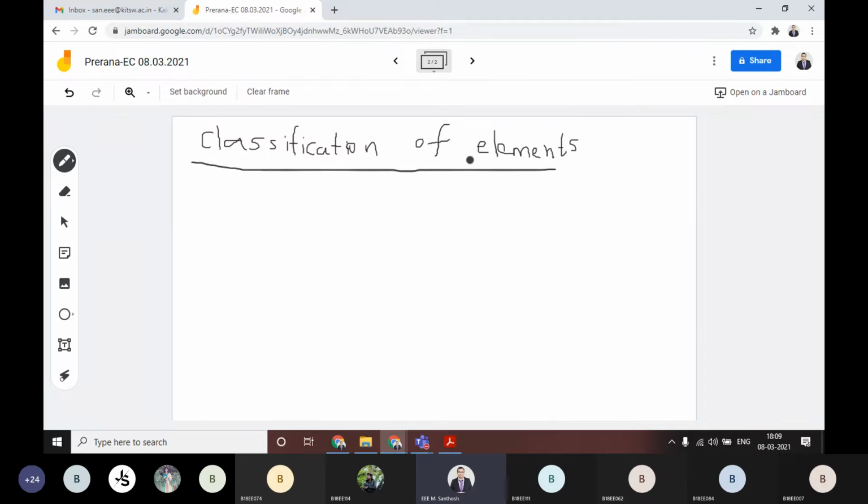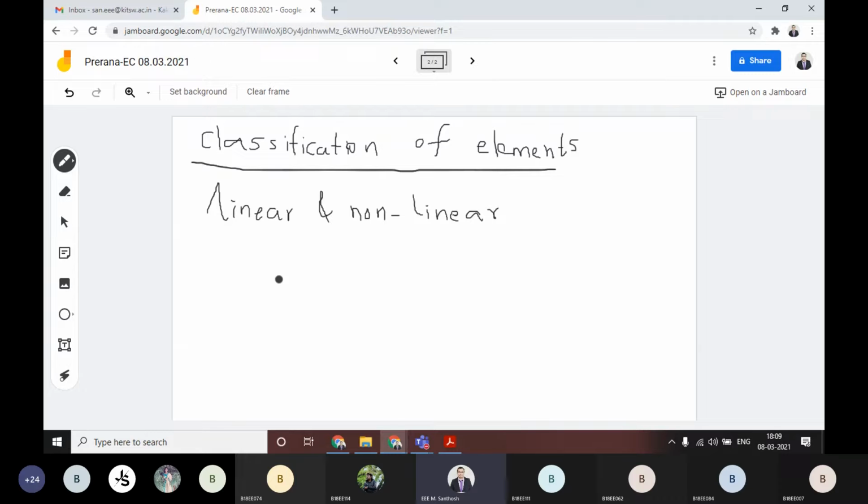First, these elements may be considered as linear elements and non-linear elements. Why do we call an element a linear element or a non-linear element?